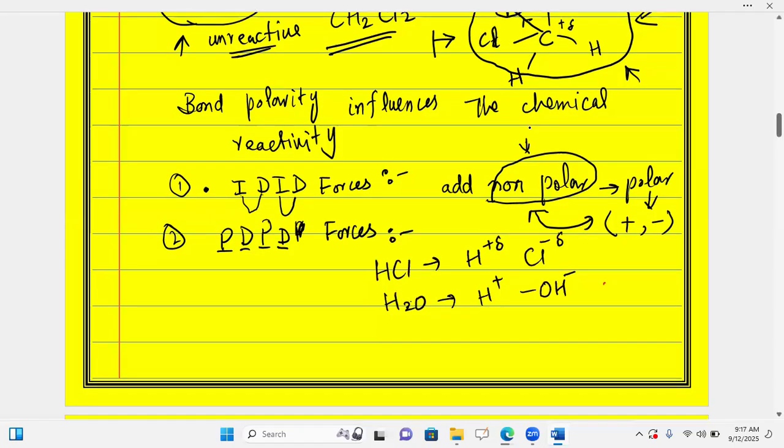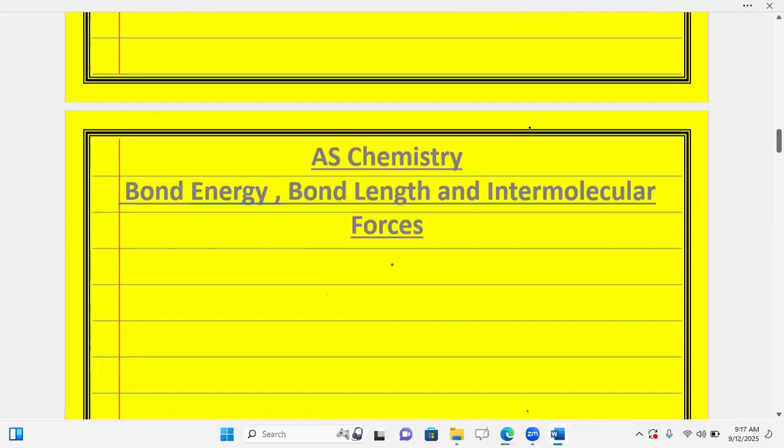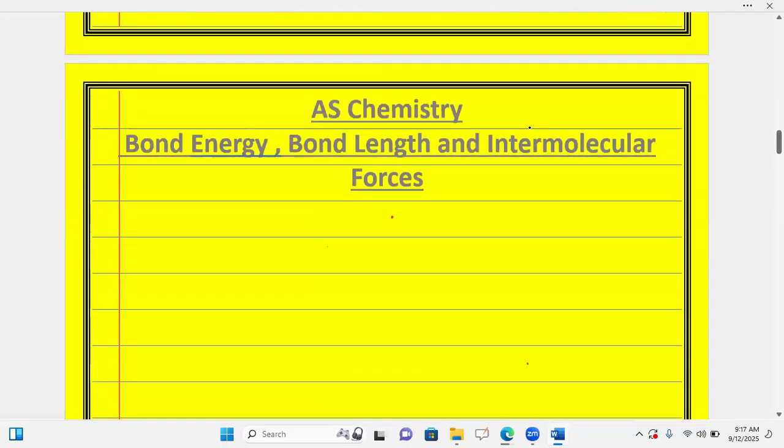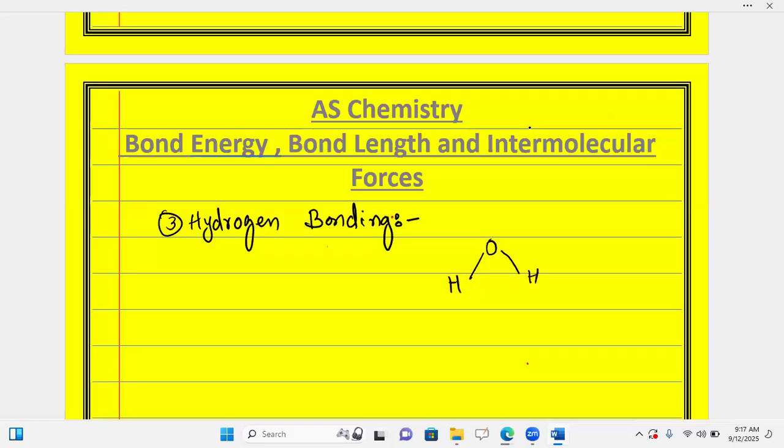And lastly, there is hydrogen bonding. That is most important, number 3. Hydrogen bonding is the intermolecular force observed due to a highly electronegative atom. For example, I'm taking water with oxygen and hydrogen. Oxygen is more electronegative, so it has partial negative, and the hydrogens have partial positive.